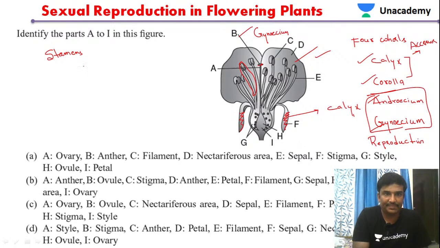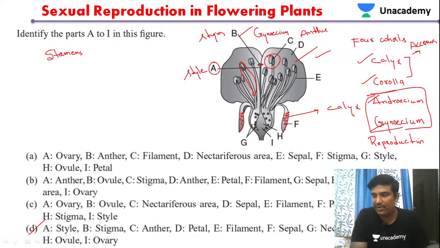Okay, now let us see the given question. No doubt A is clearly shown as the style. A represents the style, and B represents the stigma of the flower. So you can clearly see that option D has the stigma. If you see C, this part is the anther. And of course D is a petal or corolla.